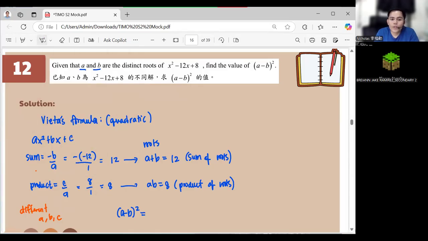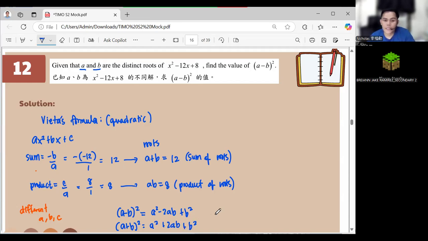Okay. So, we don't have A minus B squared because what we have is only A plus B squared. And A minus B squared is A squared minus 2AB plus B squared. What we have is A plus B squared, which is A squared plus 2AB plus B squared, and this is equal to 12 squared, which is 144.